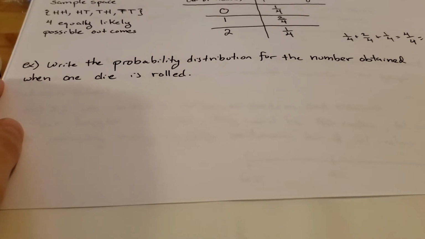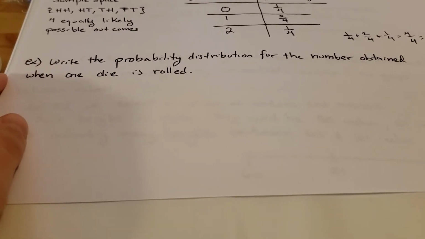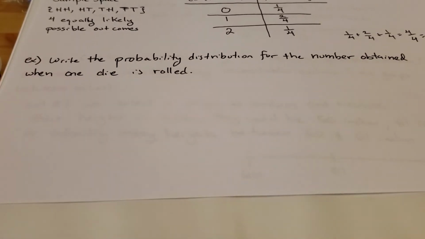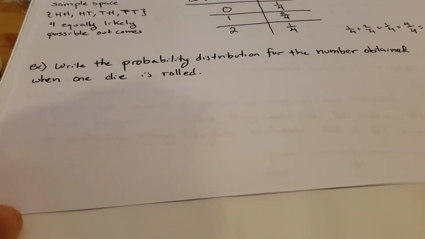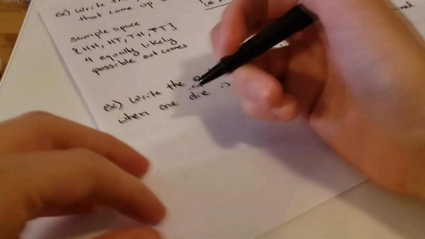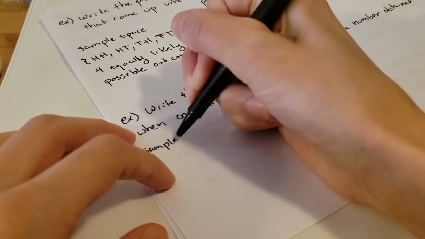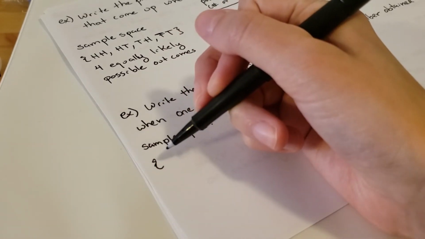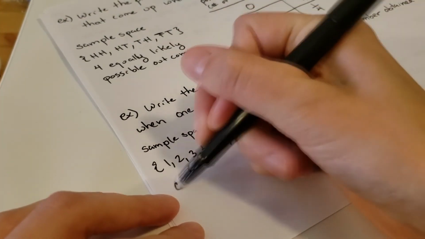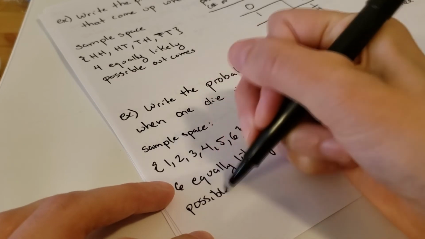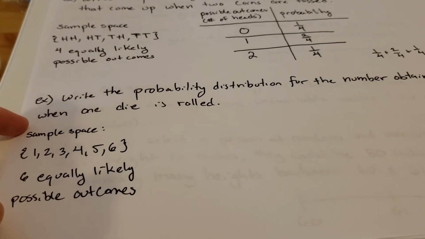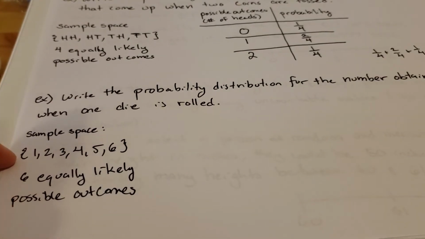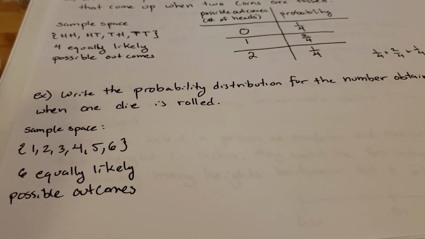Let's say we want to write the probability distribution for the number obtained when one die is rolled. So first, I'd recommend writing out your sample space. You don't always have to do this, but this will make things a little bit easier for us. Our sample space in this case is going to be the numbers 1 through 6. These are our only possible outcomes, and we know the probability of each one is going to be 1 out of 6, because they all have the same chance of happening.